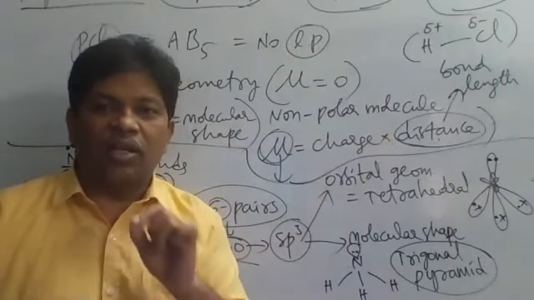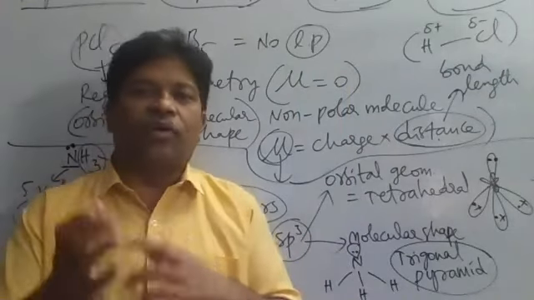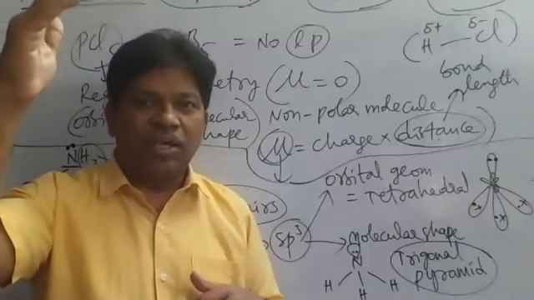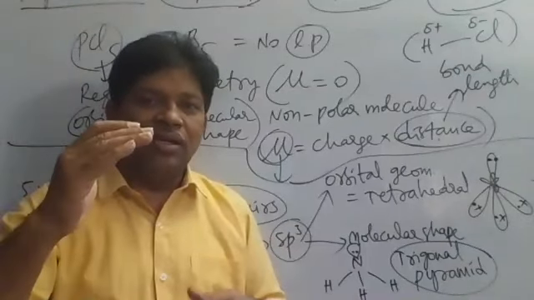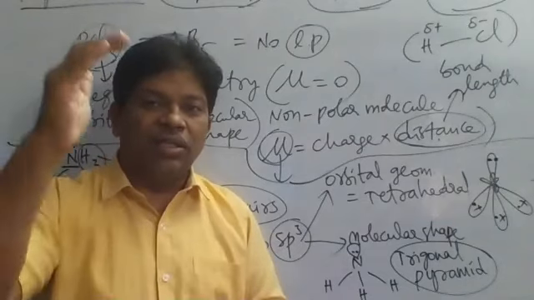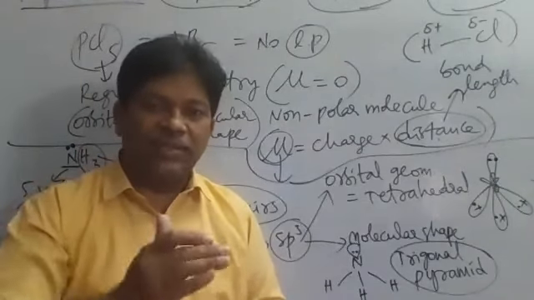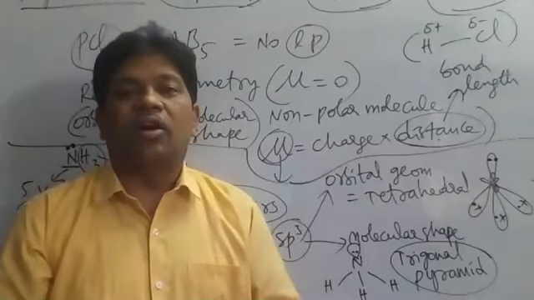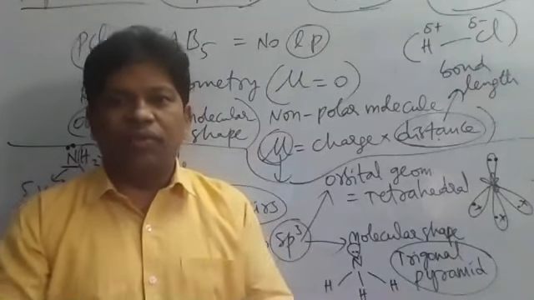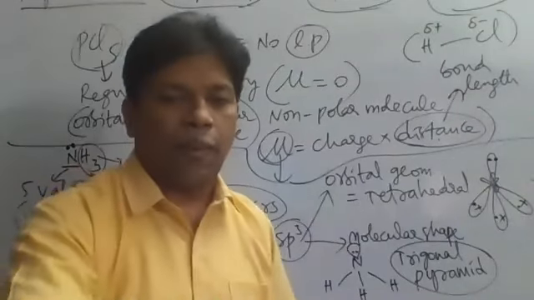Whereas in molecular orbital theory, all orbitals of all shells, not only the outermost orbit, the valence shell, but also the penultimate shell and anti-penultimate shell, all will be involved in the combination process. Next one. In case of VBT, it could not explain some of the properties.